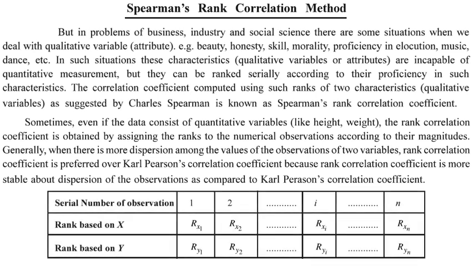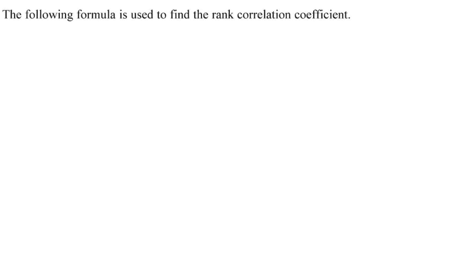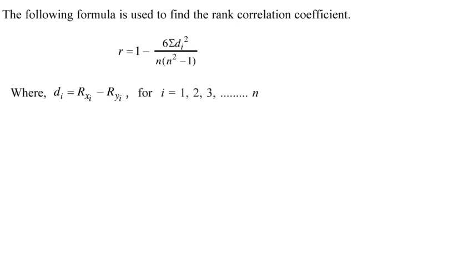The rank correlation can be seen as follows: the number of observations is 1 to n, the ranks of x are r1, r2, rn, and the ranks of y are r1, r2, rn. So that way we can assign them numbers and ranks. The formula for this is r equals 1 minus 6 summation di square upon n into n square minus 1.